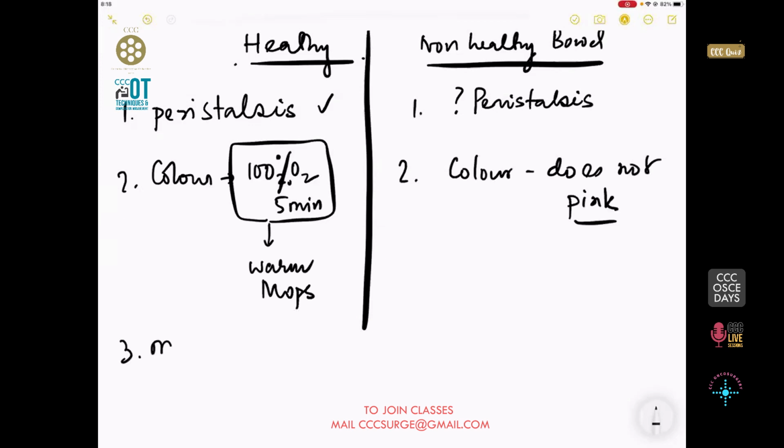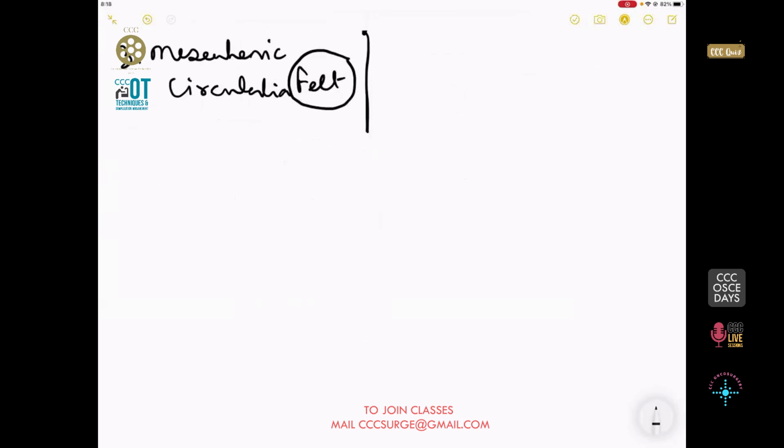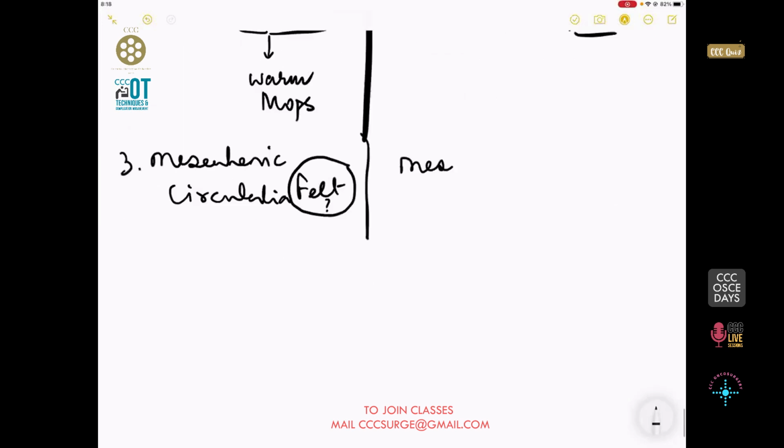Number three is mesenteric circulation. Now mesenteric circulation can be felt, but believe me, in an emergency at 2 o'clock in the night, you may be feeling your own finger pulsations rather than the mesenteric pulsations. So it becomes a very tough option to understand mesenteric circulation.